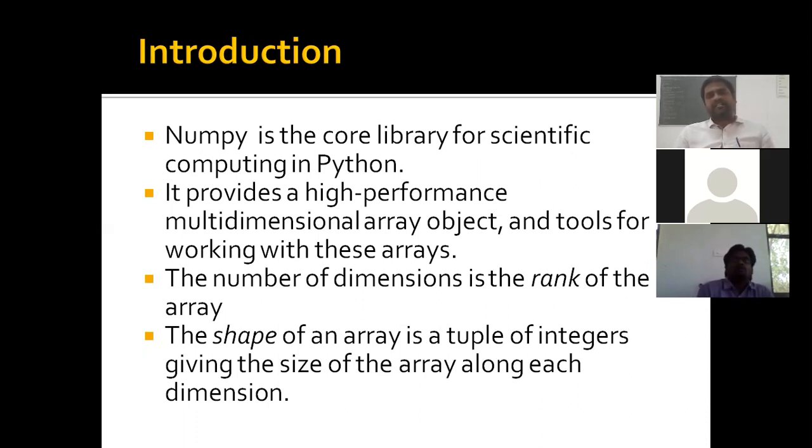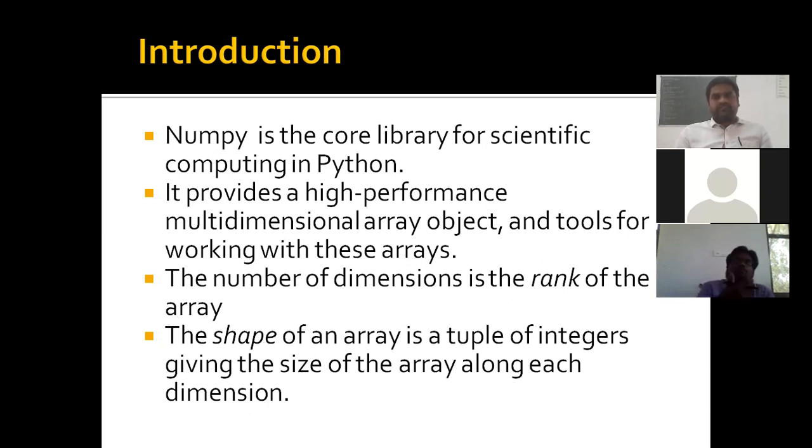How are we creating arrays? Let's say, for example, I want to create a unit array. I would have to do it manually, but in NumPy we have enough functions, we can directly create a unit array. We can directly create a diagonal values array. So these are the advantages of NumPy over arrays. The number of dimensions is called the rank. Let's say I'm creating an array by using a 3 by 3 matrix. So the rank is 3 by 3.